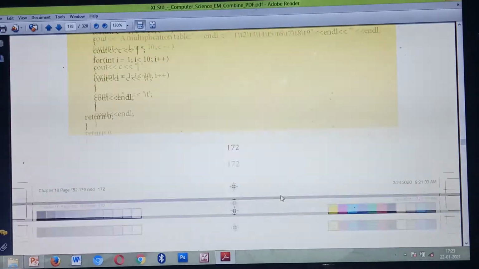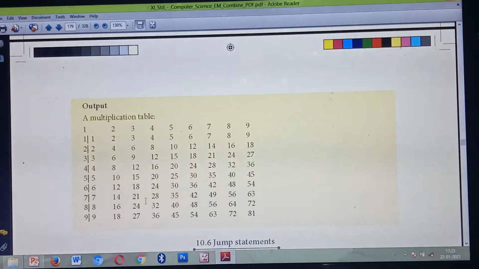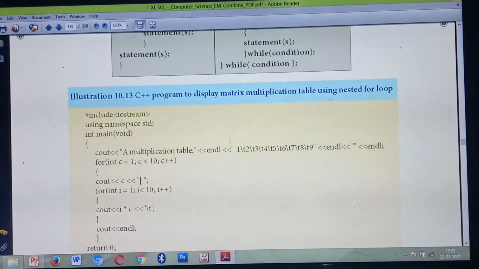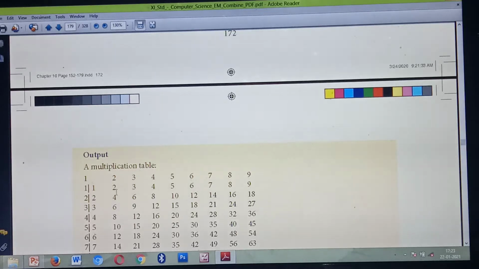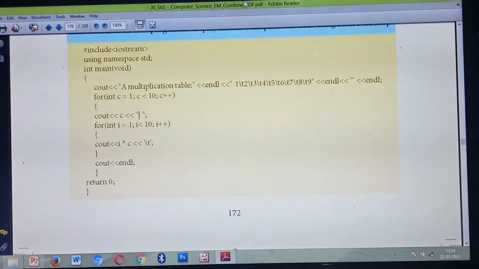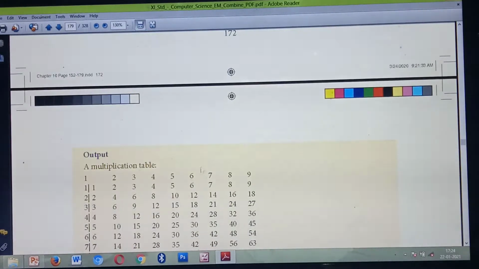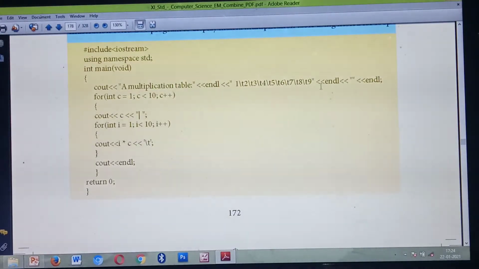First you see the output, then only you will understand. This is the output. First in this row you need to display the numbers with some spaces, from 1 to 9. So for that, listen. Here you need to write 1 to 9. So 1 \t. What's the meaning? After 1, one tab space, then 2, next tab space, then 3, tab space, then 4, tab space, so it will leave spaces like this, till 9.